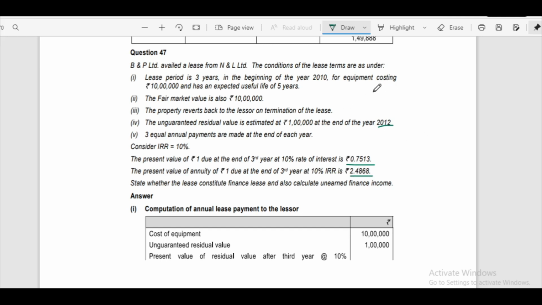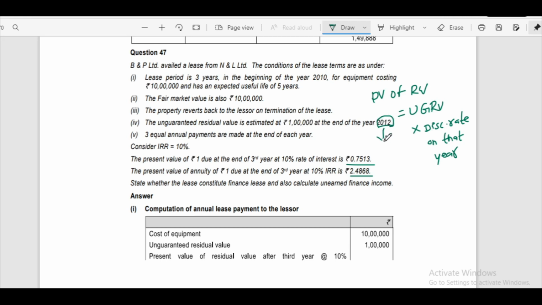Here in this question, first of all, we have to calculate present value of residual value. For that, formula is unguaranteed residual value into discount rate on that year. Here unguaranteed residual value is estimated at ₹1 lakh at the end of year 2012.